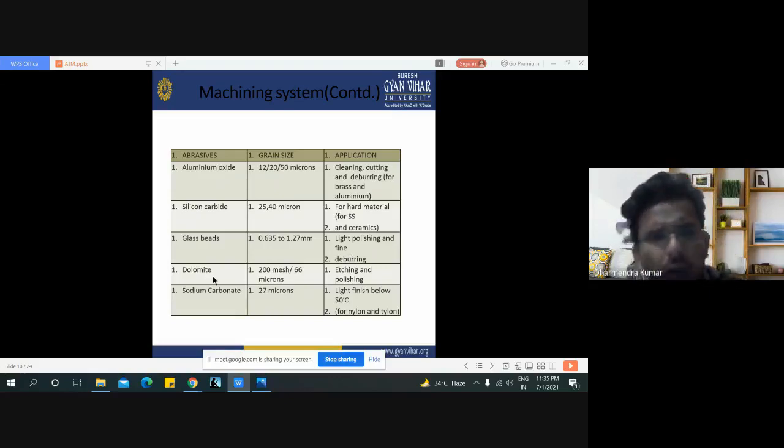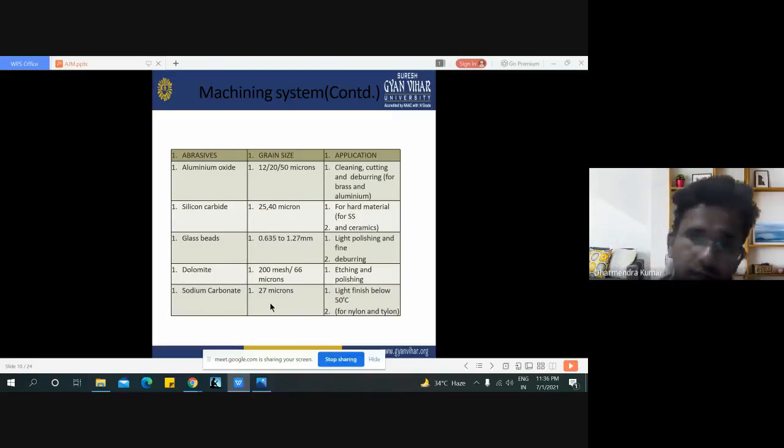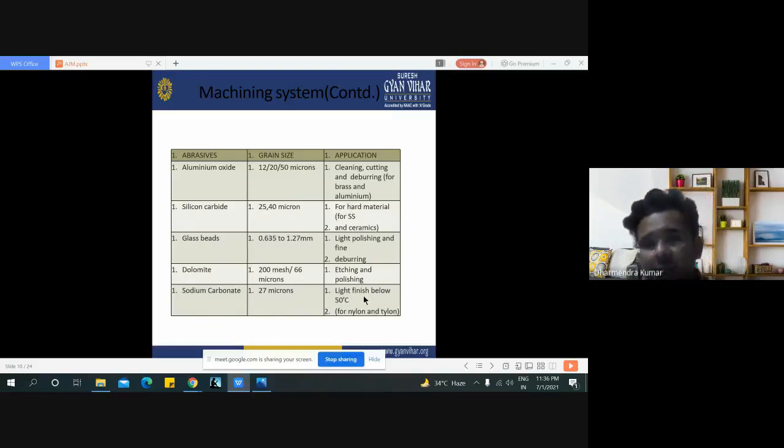We also use dolomite, a kind of stone generally found in Italy. Grain size is 200 mesh or 66 microns, used for etching and polishing of workpieces. Another is sodium carbonate, which has a 27 micron grain size, and is applicable where light finishing is required.